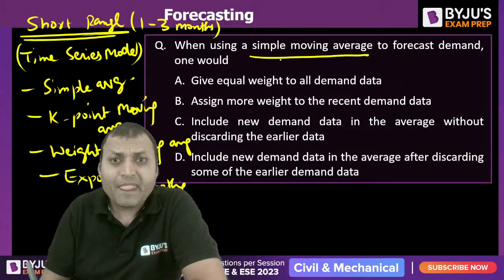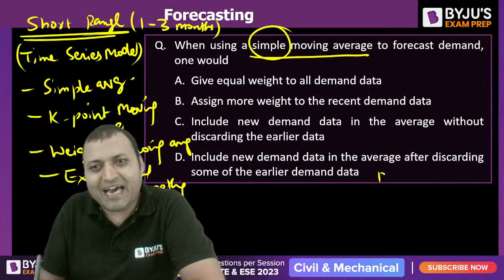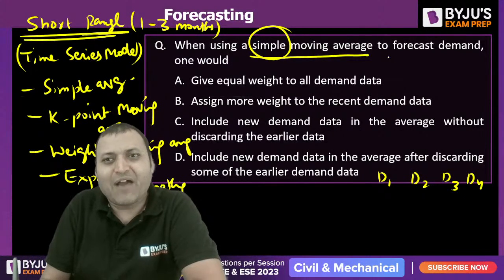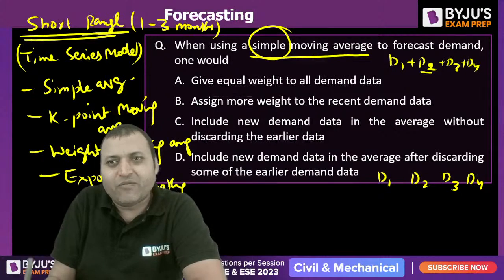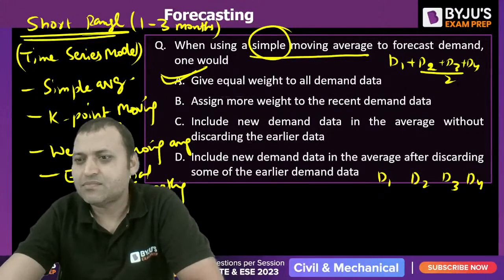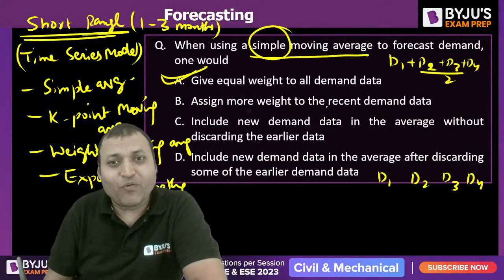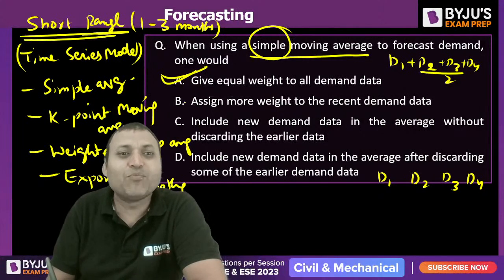If it is about the simple moving average method, let us say demand data D1, D2, D3, D4. For simple moving average, we will find D1 plus D2 plus D3 plus D4 divided by 4. So equal weightage is given to all the demand data. Assigning more weightage to the recent demand data is exponential smoothing or weighted moving average.